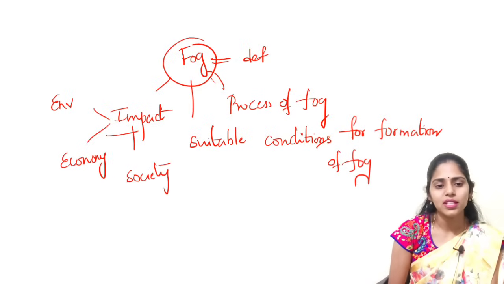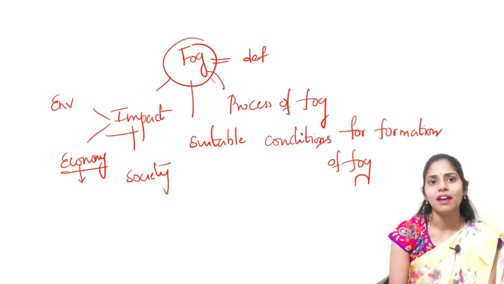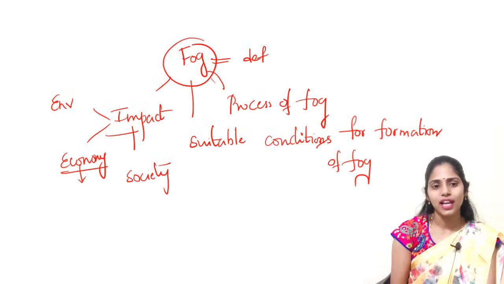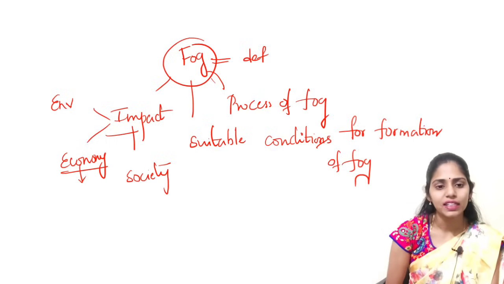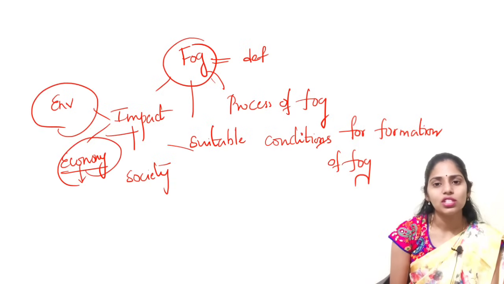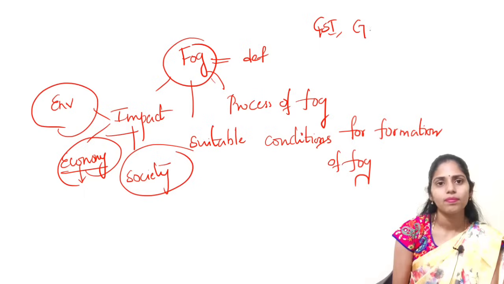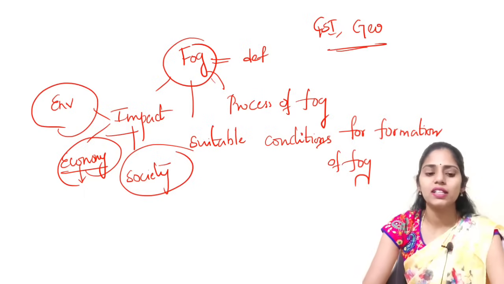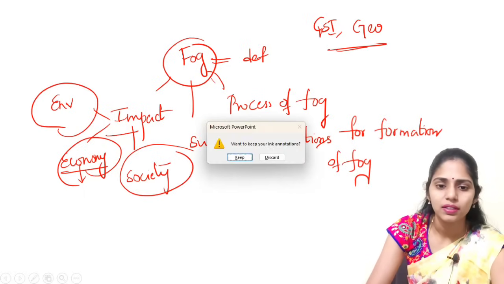So if you say economy, yes, the flights had been stopped. So it will be having economic cost, right? So in that way, you have to see impact in the different dimensions. And this topic is important from GS paper 1 under geography. Okay, so now let us move on to next topic.